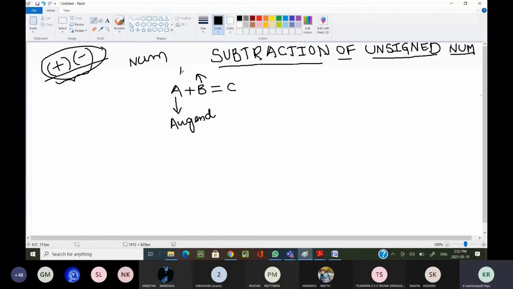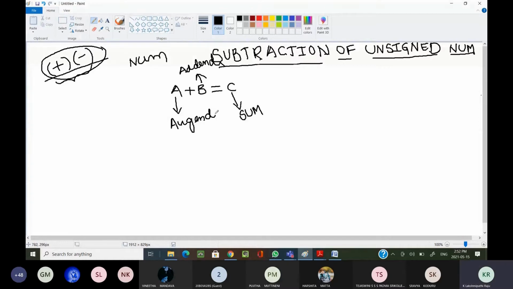Augend and addend. Okay. Now this result C we are calling as sum.